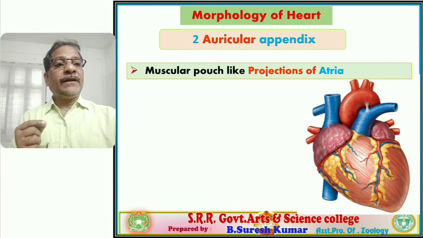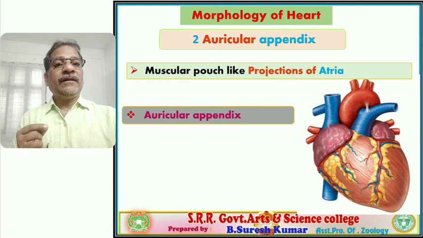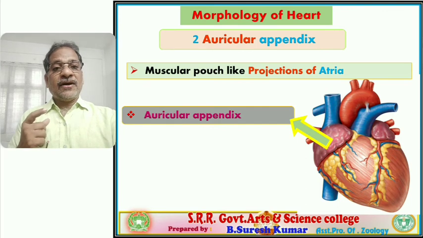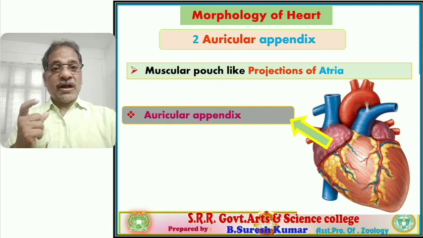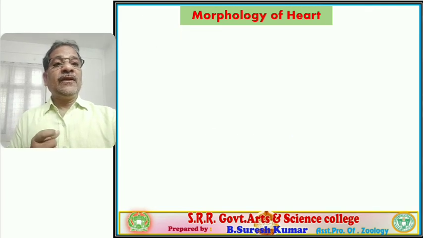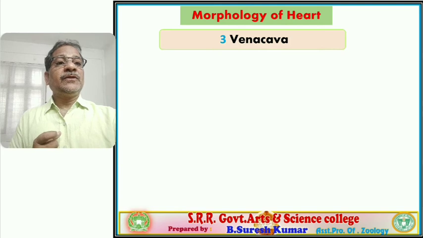At the base of atria, projections are there, muscular pouches are there. Such muscular pouches are called auricular appendix, also called auricular appendages. Followed, students, right?